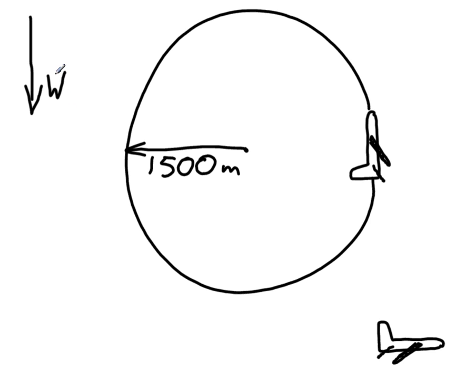And we're looking for when the weight is equal to the centripetal force. In this case, the centripetal force is here. Let's label that CF, the centripetal force. We need that to be the same as the weight.